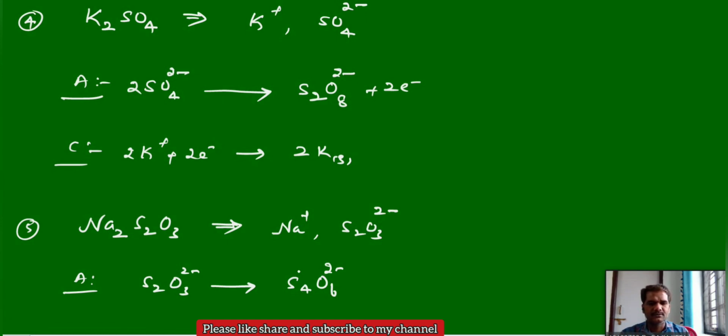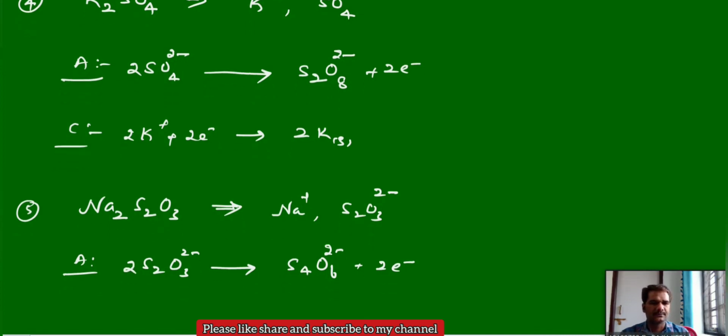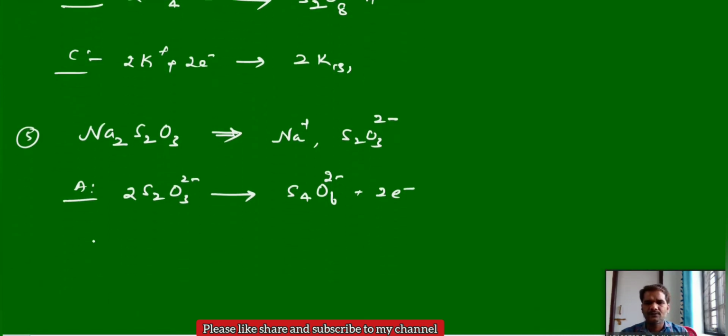This is the S4O6 2- tetrathionate ion, so 2 moles of it. As usual, at the cathode, the sodium ion takes an electron and deposits as sodium.